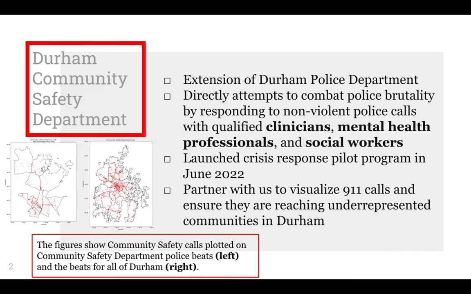The department's responsibilities include taking calls related to mental health and behavioral crises, including cases of suicide threat, panhandling, and trespassing. We are partnering with the Community Safety Department to geographically visualize 911 calls in Durham, as well as different demographic attributes of residents in Durham. The department wants to ensure that they are working in areas that would benefit most from their services.